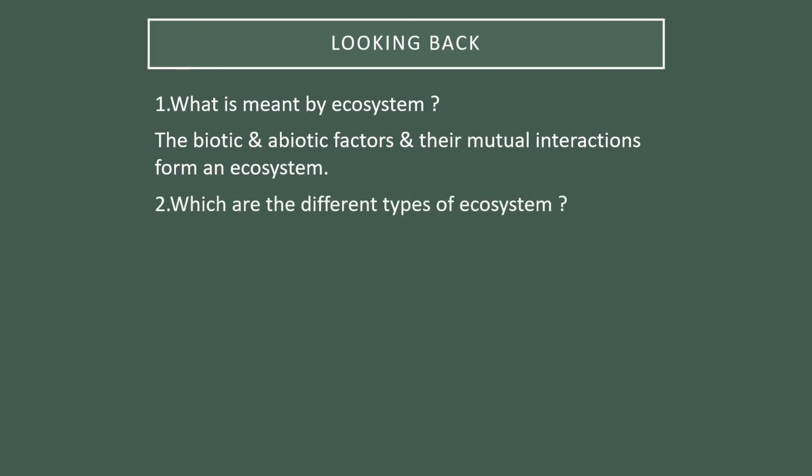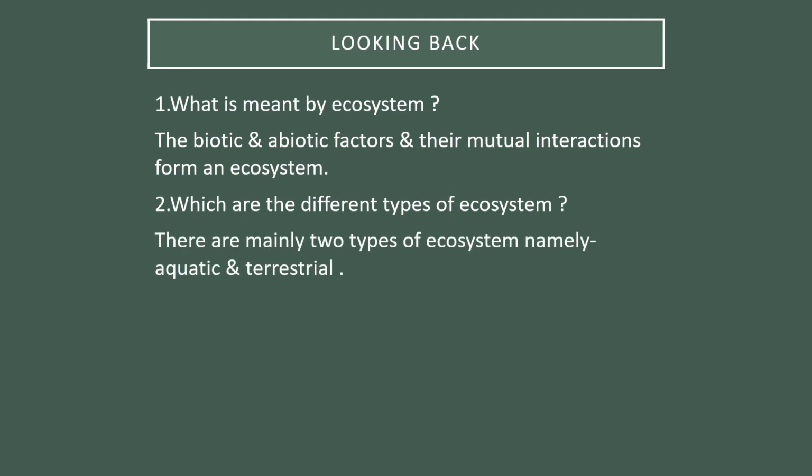Second, which are the different types of ecosystem? Now there are two main types of ecosystem, namely aquatic ecosystem and terrestrial ecosystem.